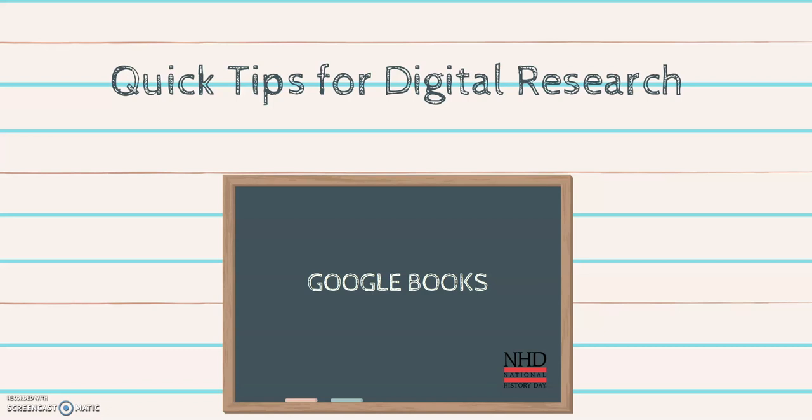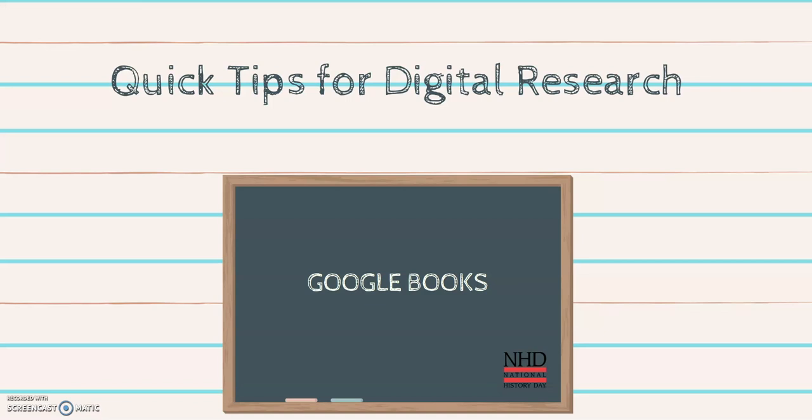Hey everyone, today we're going to be talking about another quick tip for digital research. So as you're starting those NHD projects, you want to keep in mind what databases are available to you. Now, remember, your local library, your archives, your historical societies are the best places to find the materials that you need. But if those aren't available to you, then you can utilize things strategically with online research.